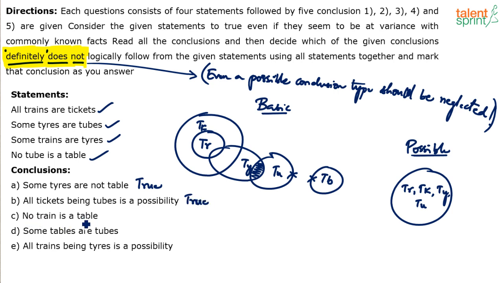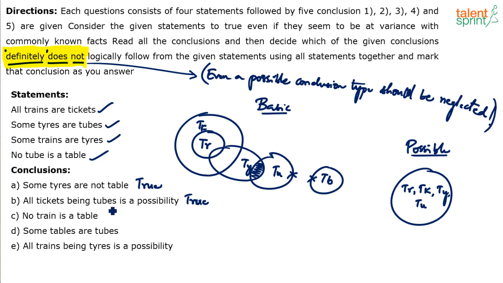No train is a table. Is it true? No train is a table. Well, if you look at the basic diagram, it looks like true because trains and tables are not touching each other. But then tables can come and touch trains here. So no train is a table becomes false.